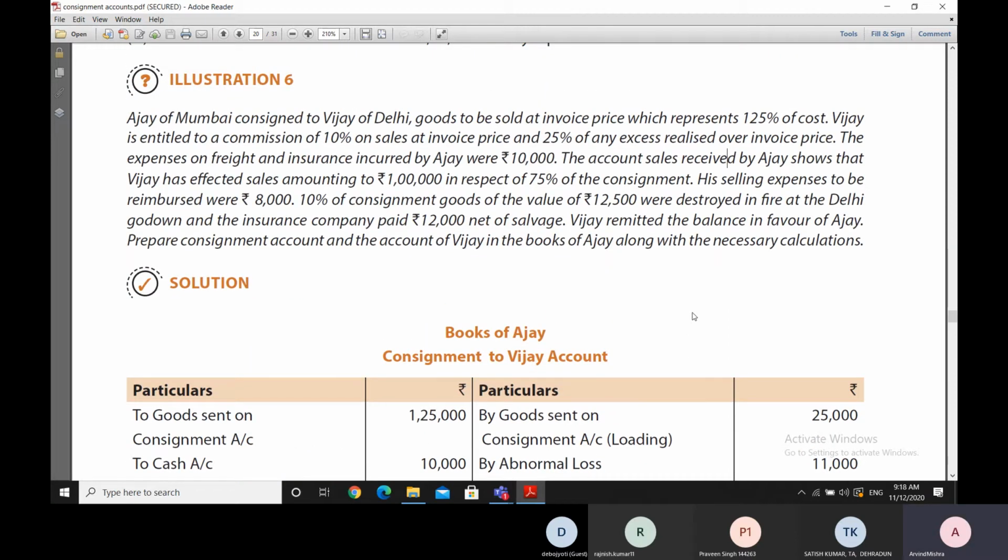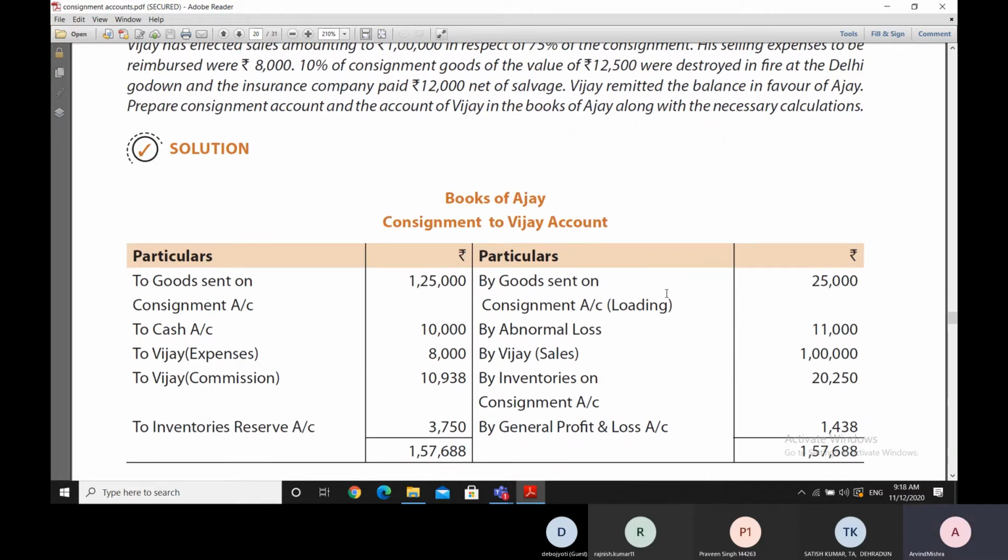So we'll have to just check this calculation out of the commission.